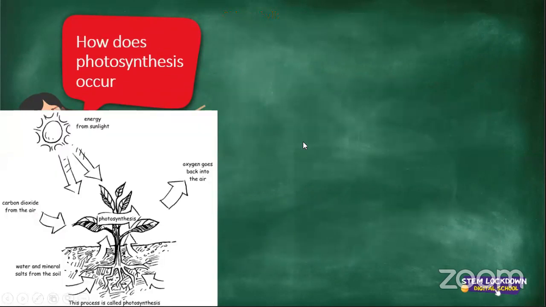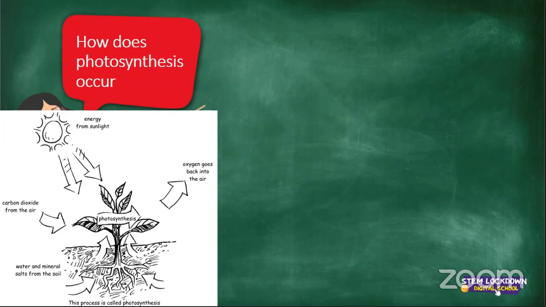Now, how exactly does photosynthesis occur? How does it actually happen? You can tell me, just very, very short, how does photosynthesis actually happen? I like these hands that are coming up. All right, Maduma, please tell us.